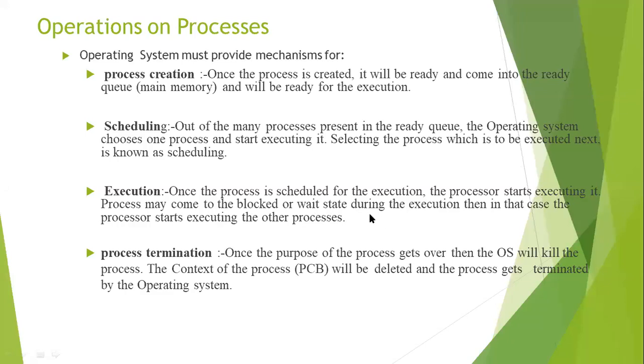The process may come out to the blocked or waiting state during the execution. If any interrupt occurs or some IO is required, with the help of the IO request, it will be moved to the waiting state. In this case, another process must be assigned to the processor, so that without wastage of CPU time, the execution takes place.